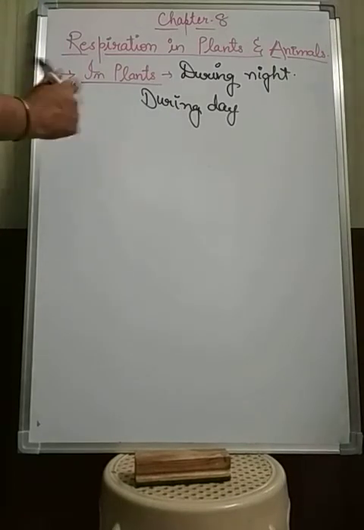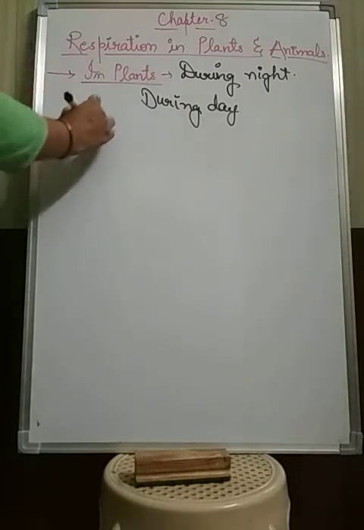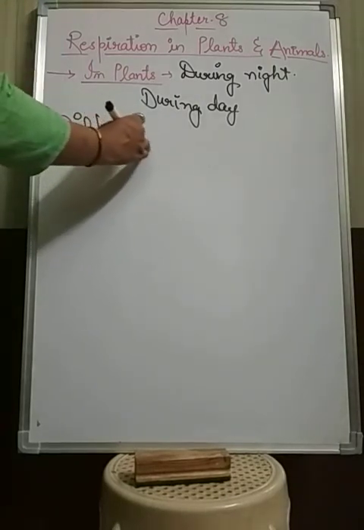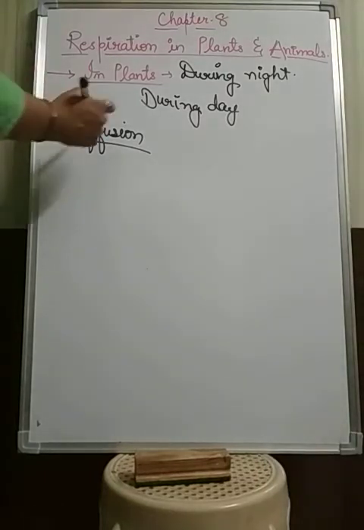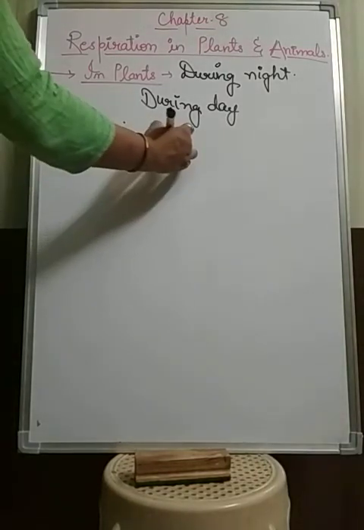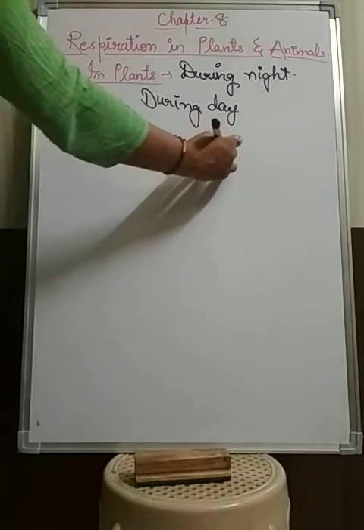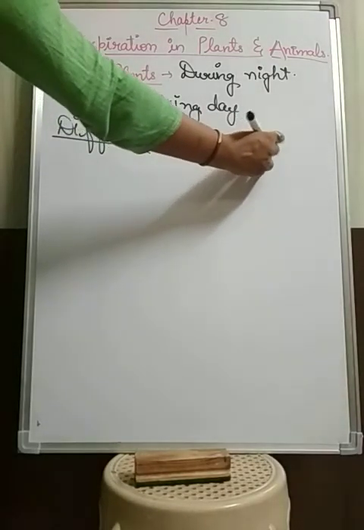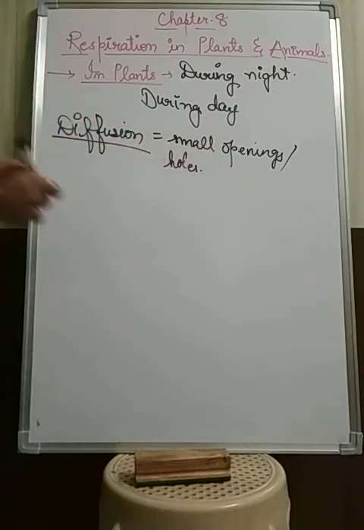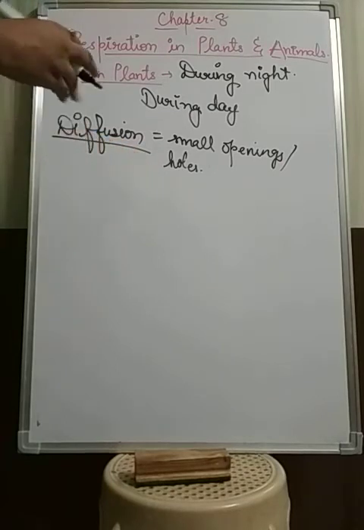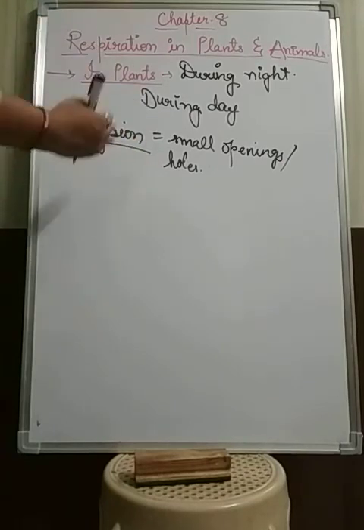the process of diffusion. There is a different process in plants to respire, and that process is known as diffusion. This diffusion takes place through small openings or holes in the plant parts, like leaves and stems.